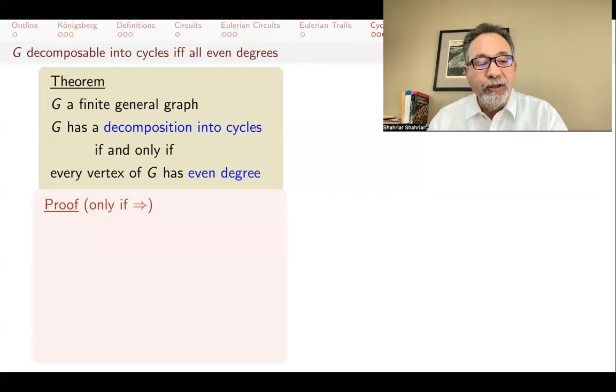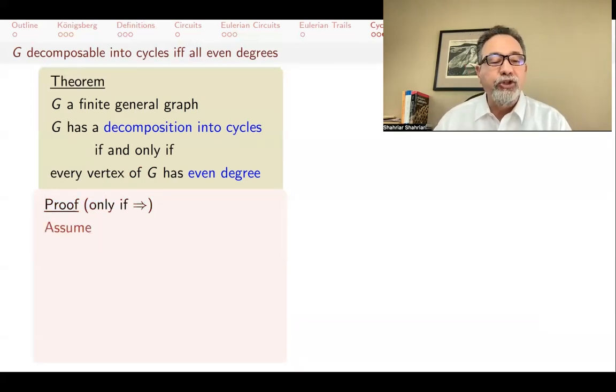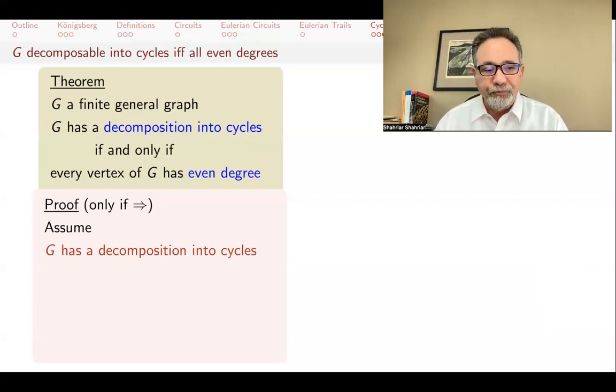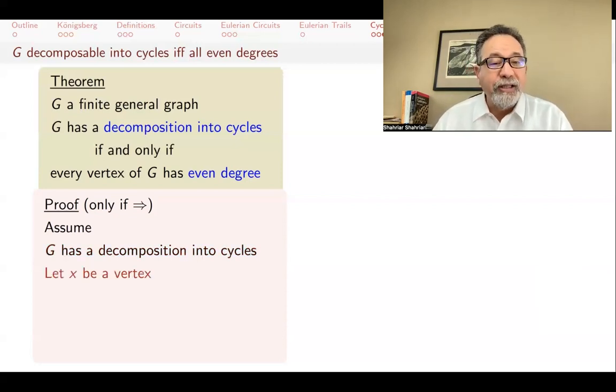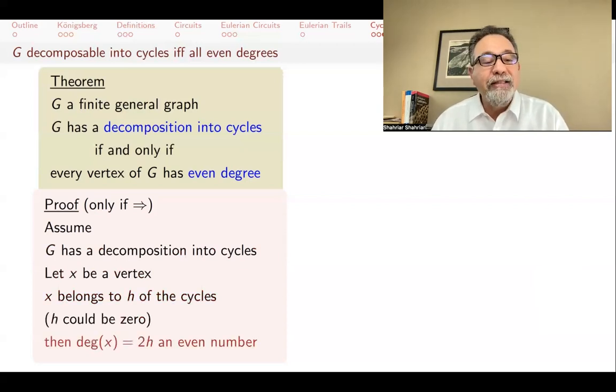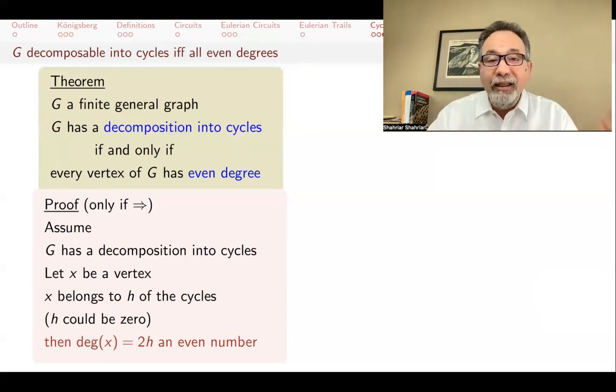So one direction is the only if direction. Assume that you have a decomposition into cycles, then why is it that all the degrees are even? You should be able to do this yourself. Stop the video and tell me why this is, because we have seen this argument before. The argument is that if you take a vertex, x belongs to h of those cycles, and then the degree will be 2h, because every cycle will come in and leave. So the degrees will have to be even.